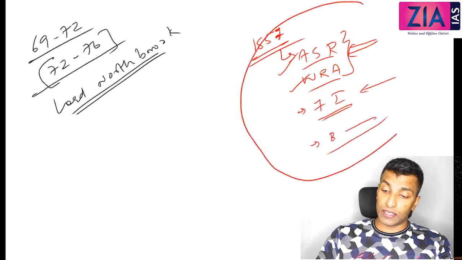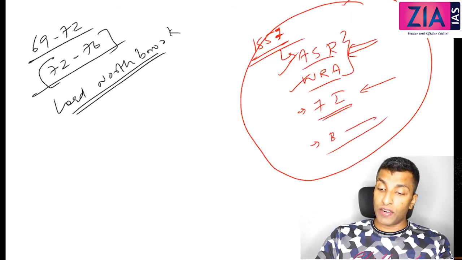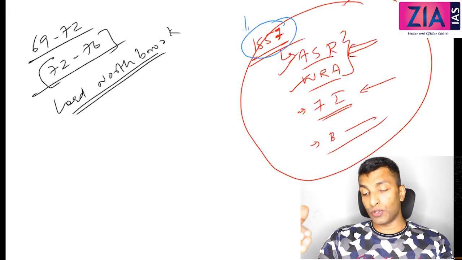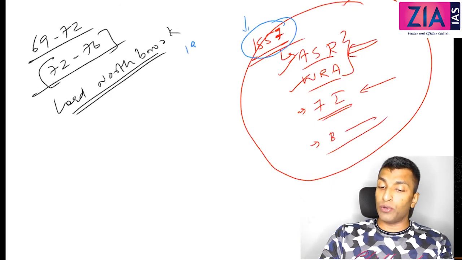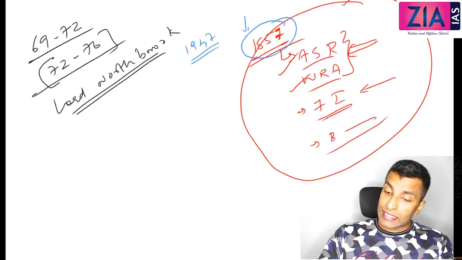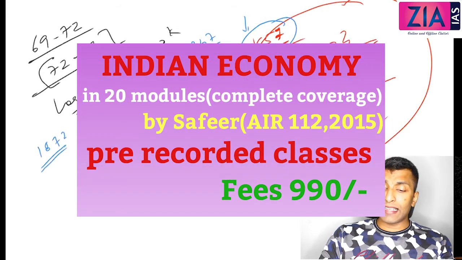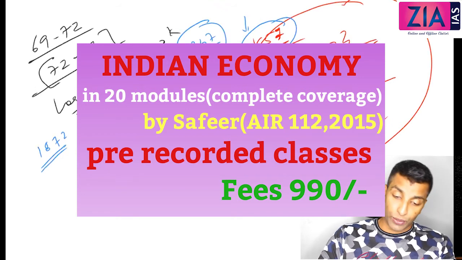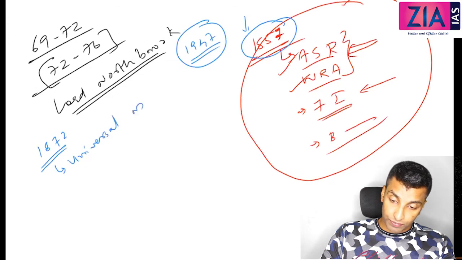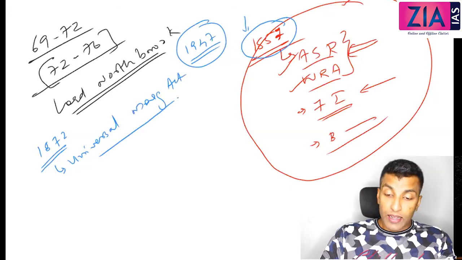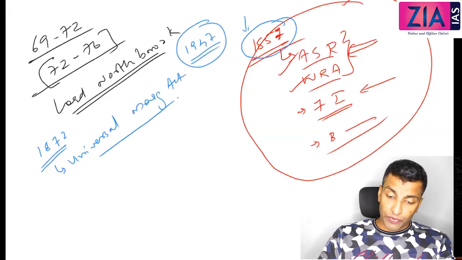So many reforms we have discussed, and I told you after the 1857 revolt, they realized that if you go and do something against religion, it is going to affect you very badly. So from 1857 to 1947, you cannot see any such reforms. The exception is here, you can see something in 1872. That is the exception. One reform you can see in 1872 is the Universal Marriage Act, 1872. Under this, mainly two points we need to discuss.